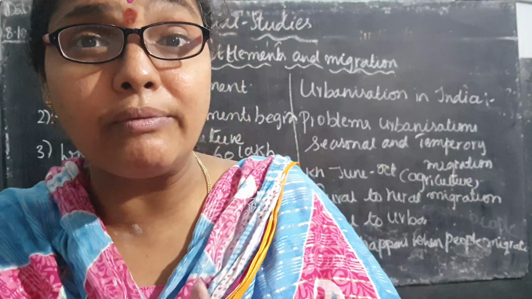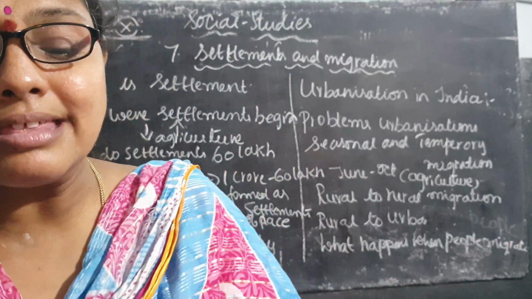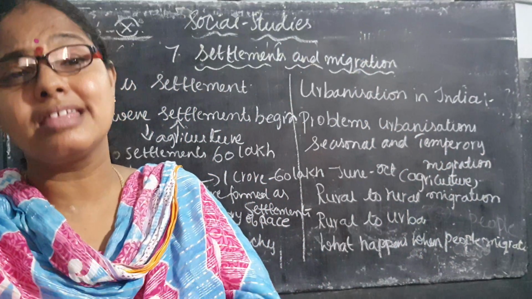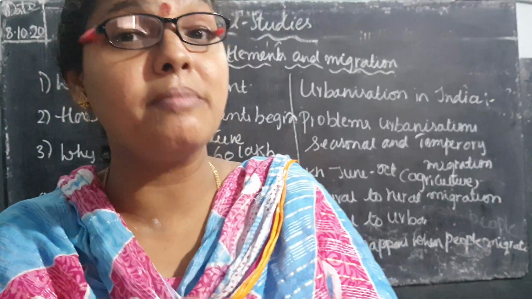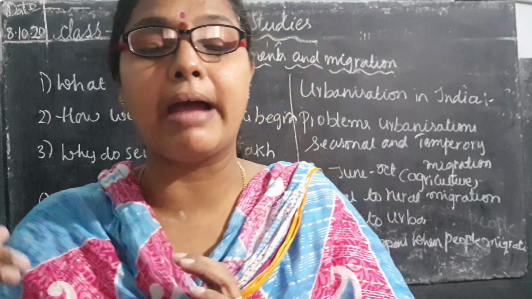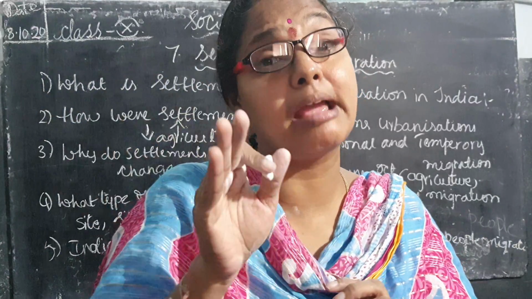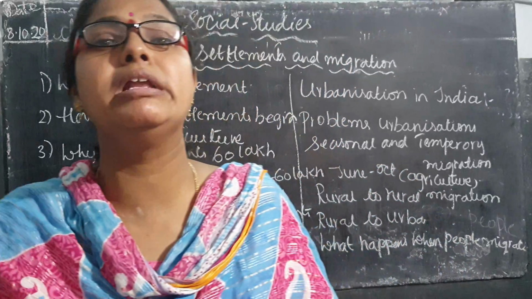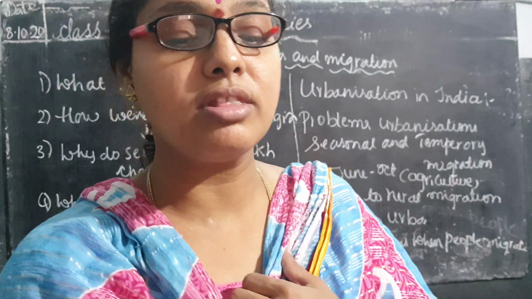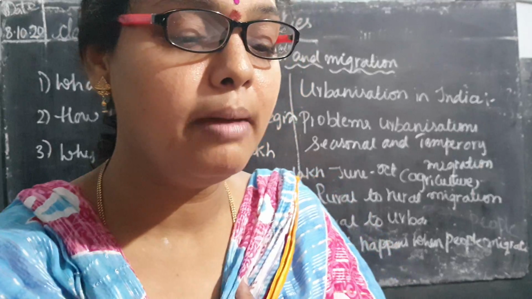Sunstroke means what? From morning to evening they are working in the sun, so those people have chances of sunstroke, skin irritation and lung disease. They will get skin diseases and sometimes skin problems, as well as lung diseases. That is the reason when people migrate to other areas, the climatic conditions are not suitable, because the climatic conditions of the native place will be different when they move to international, meaning other countries. So this is a problem they face when people migrate to other places.